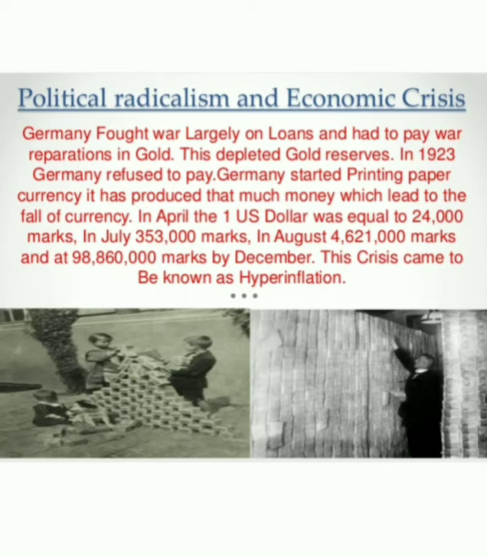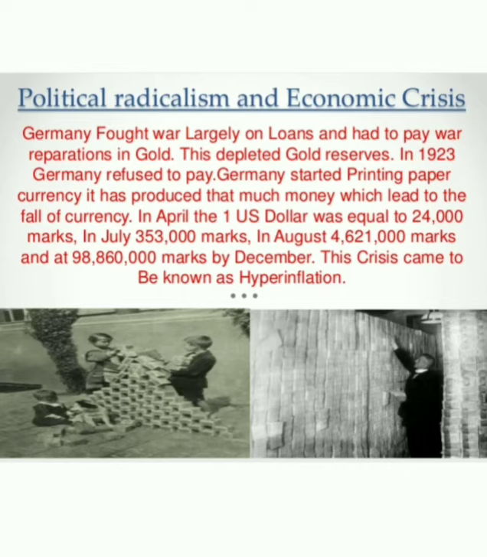So Germany started printing paper currency. It produced so much money that it led to the fall of the currency. Many people started printing new currencies in Germany, and the value of German money started declining.